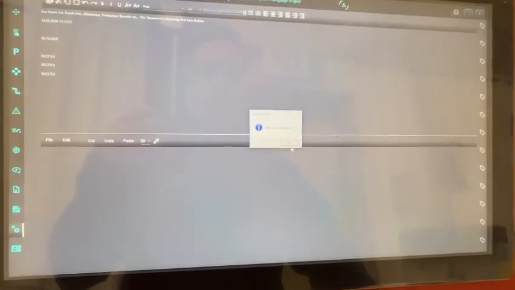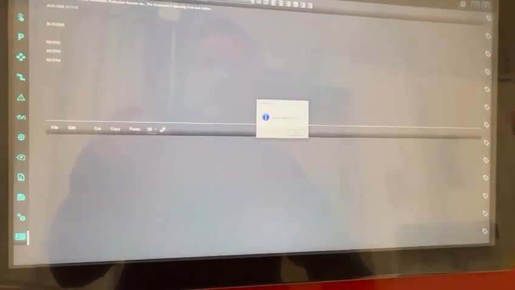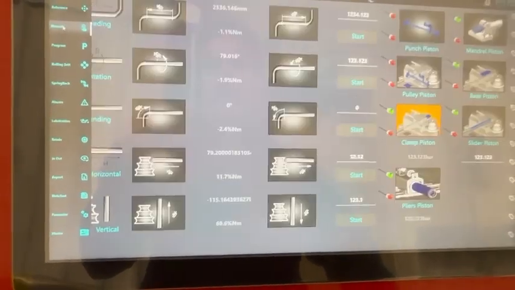Parameter page, which I'm not logged into. And then the master, which I'm not logged into also, but pretty simple.